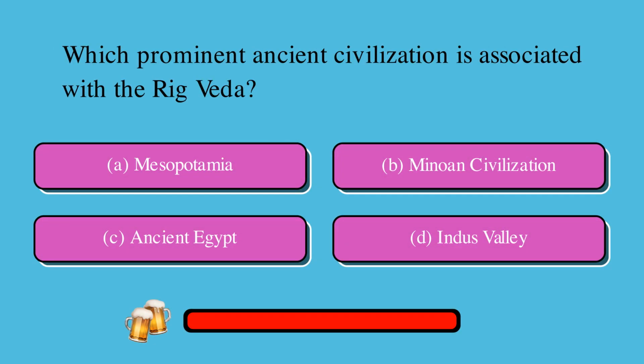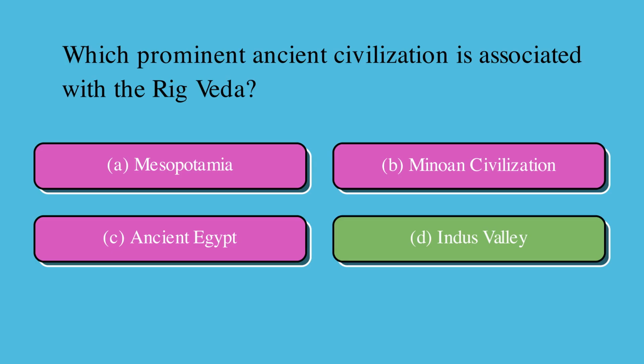Which prominent ancient civilization is associated with the Rig Veda? Is it A. Mesopotamia, B. Minoan civilization, C. Ancient Egypt, or D. Indus Valley? The correct answer is D. Indus Valley.